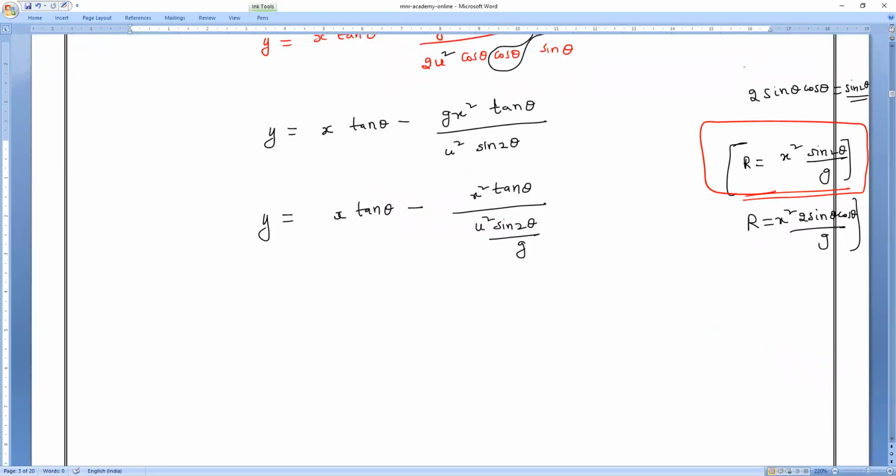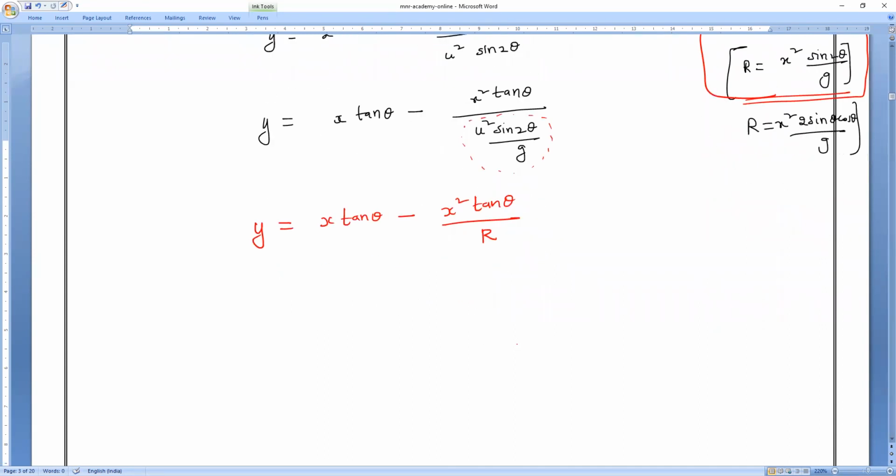Now this whole thing is equal to what? This whole thing is equal to R, the range. So that is the formula. So with the range formula, y is equal to x tan theta minus x square tan theta divided by what is there?